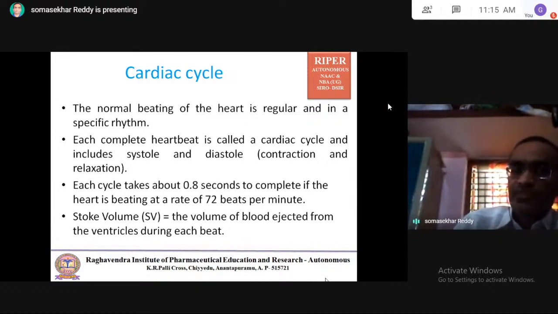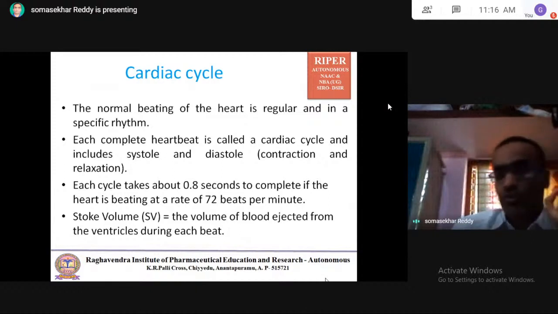The cardiac cycle includes both systole and diastole, nothing but contraction and relaxation.